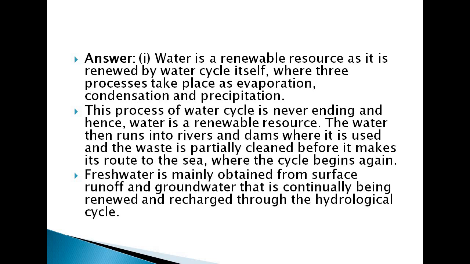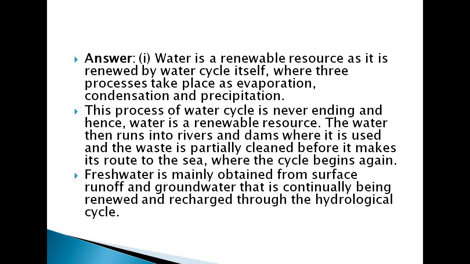All these 3 processes work under this water cycle system, which is helping to generate water again and again, and this is why we can say that it's a renewable resource.